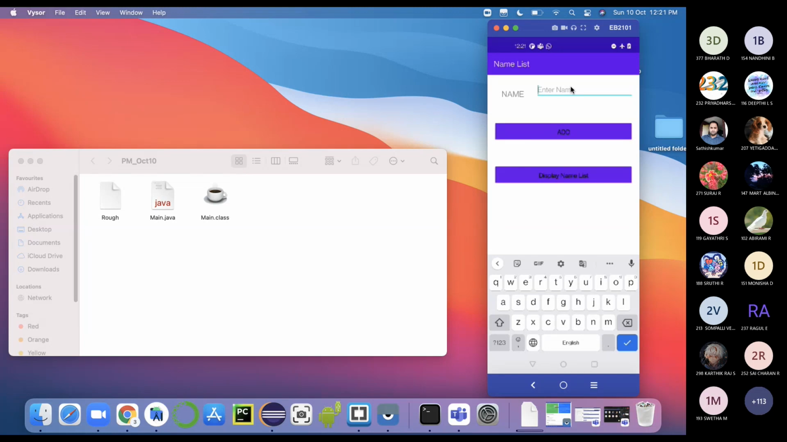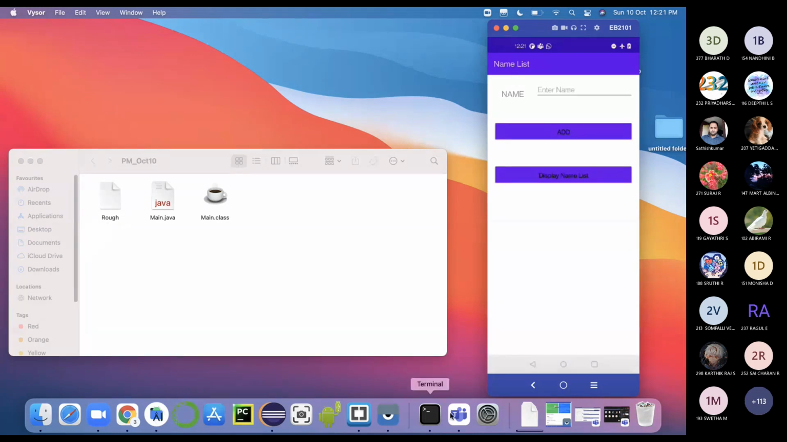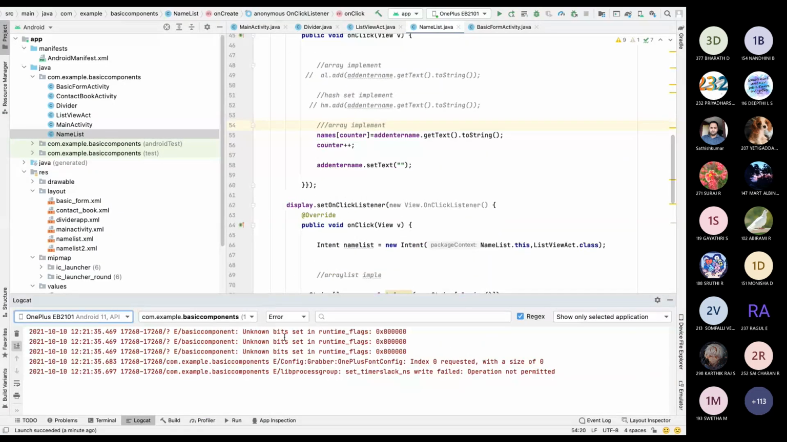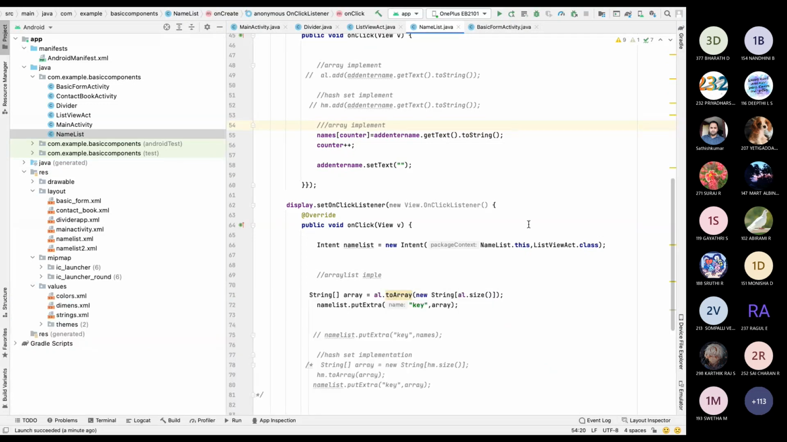Okay, now with the array implementation, I can add only 2 values. Since the array size is 2, I added one, I added another one, and I'm trying to add a third one. You can see the application restarts. Also here in logcat you can see some error has happened. This is the problem with arrays: you have to give a size, so you cannot use that in the real world. Now I will show you array list.